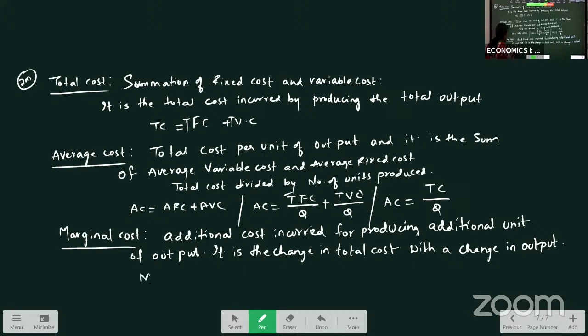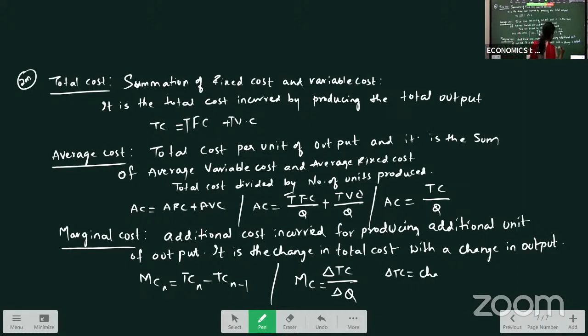So how will we write it? MCn is equal to TCn minus TCn minus 1, or MC is equal to delta TC by delta Q. Delta means what? Change. Okay. So here delta TC is the change in total cost and delta Q is the change in quantity. So this way we have average cost and marginal cost. Hope you understood this one.